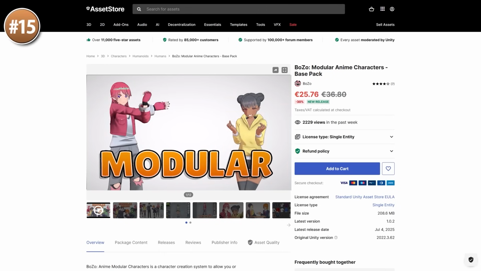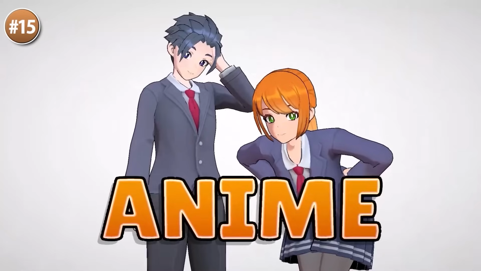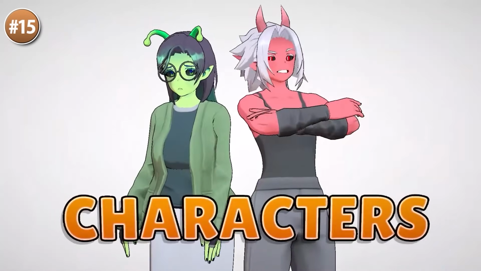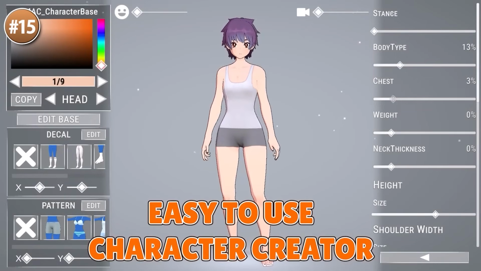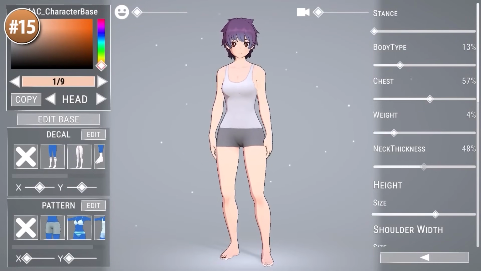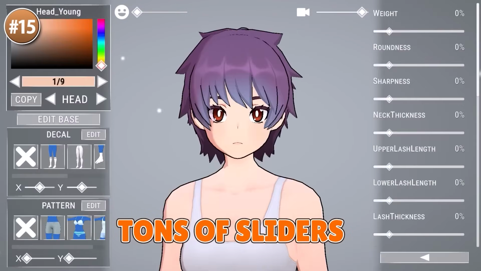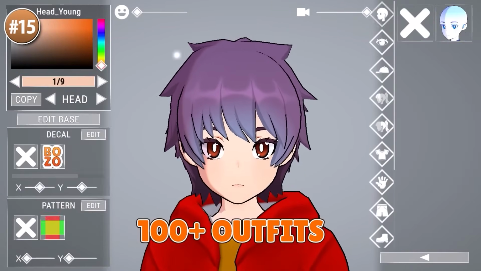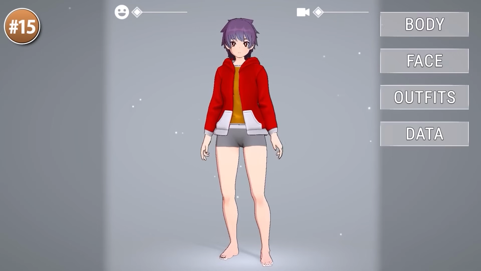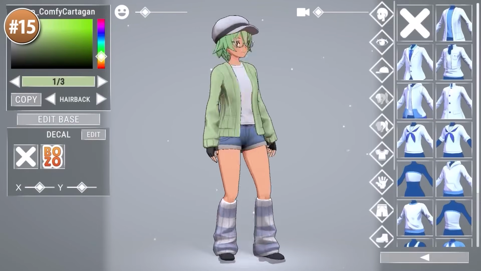Next, if you want some modular anime characters, look at this one. It's all modular, so you have basically infinite variation. You can change the shirt, change the pants, face, hair. You can modify the head, the eyes, the shoes, literally everything. This asset also comes with saving and loading, so you can build some custom characters and then load them again. This really is one of those packs where all you need is just this one pack and you can make all the characters for your entire game.